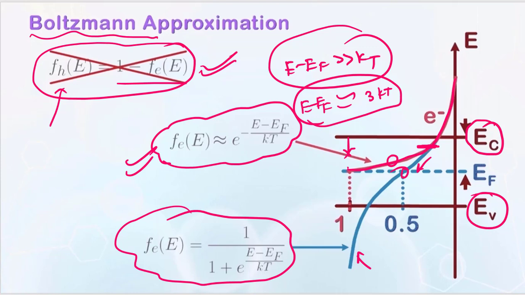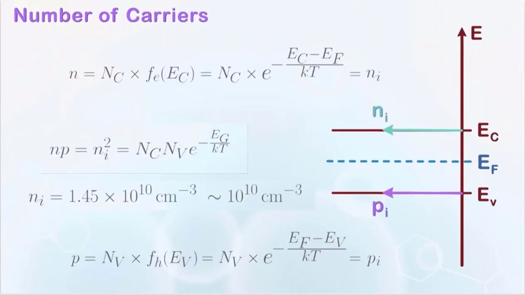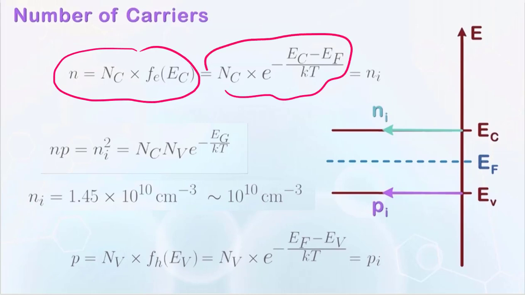Once you take these Boltzmann approximations into consideration, the number of electrons is given by NC times e to the power of this expression.